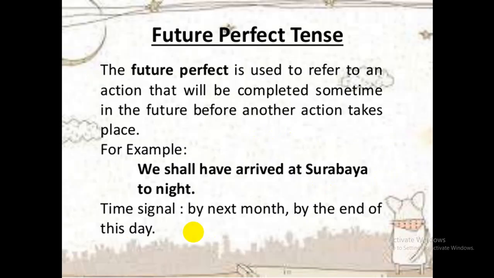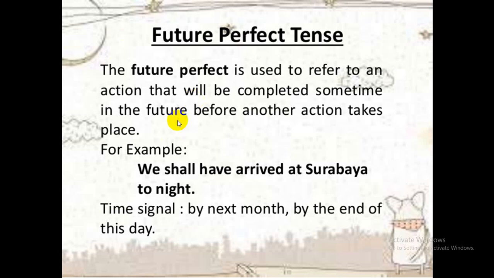Now next, see, future perfect tense. What we have told in perfect tense is that something is complete or finished. The future perfect tense is used to refer to an action that will be completed sometime in the future before another action takes place. Just try to understand that the work we are talking about will be finished, will be completed in that future. It refers to future perfect tense.